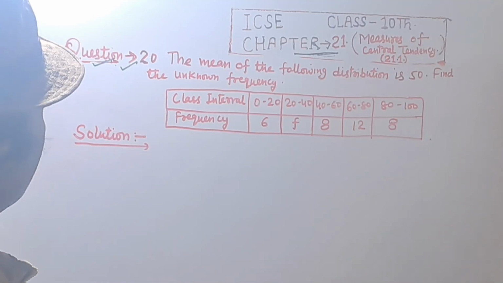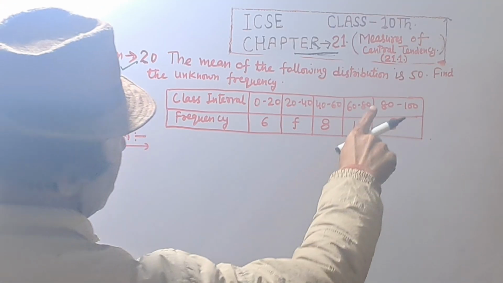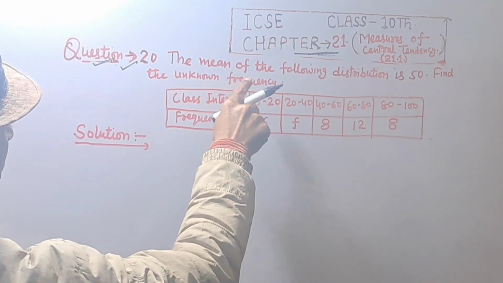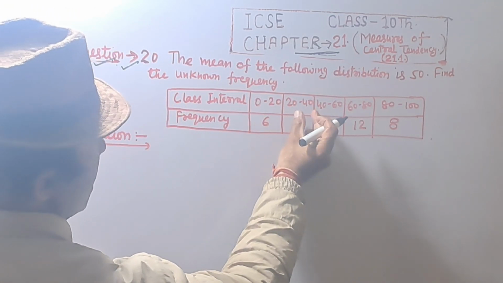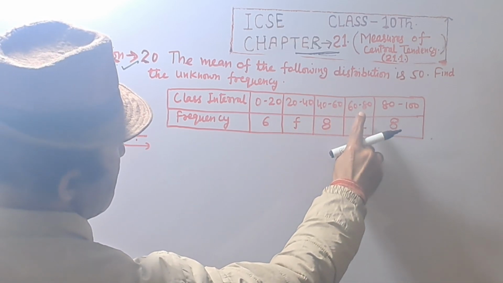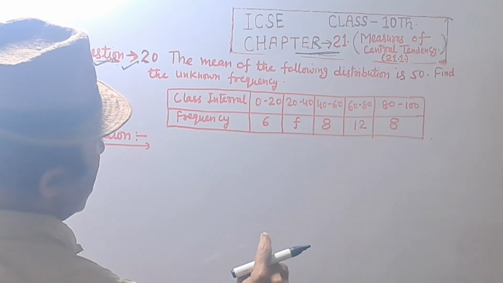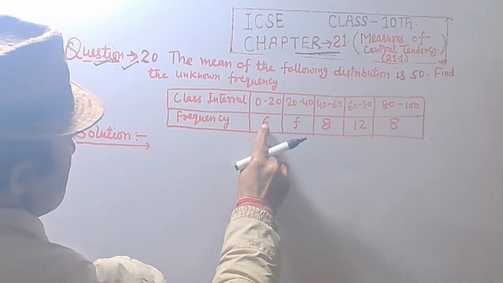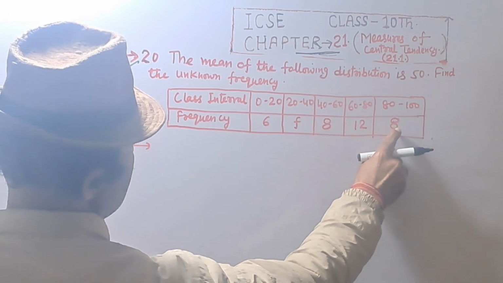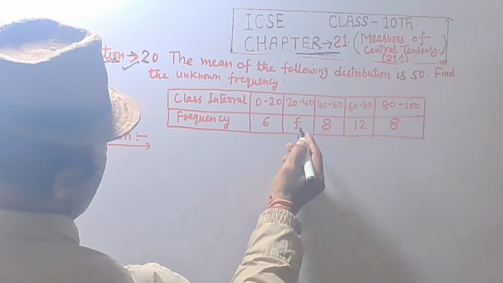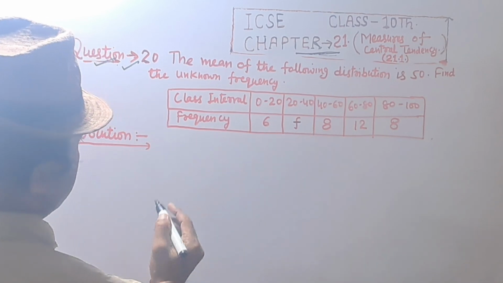Question 20. The mean of the following distribution is 50. Find the unknown frequency. Class intervals: 0 to 20, 20 to 40, 40 to 60, 60 to 80 and 80 to 100. Frequencies: 6, F, 8, 12 and 8. We find F.